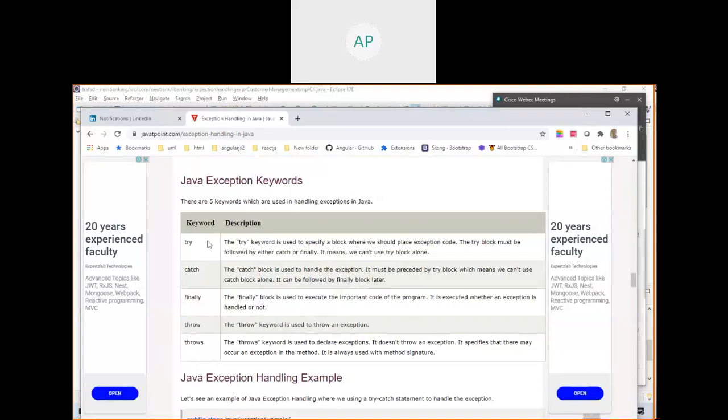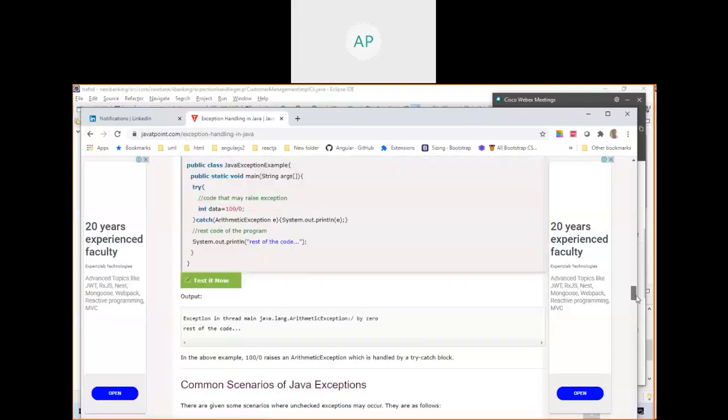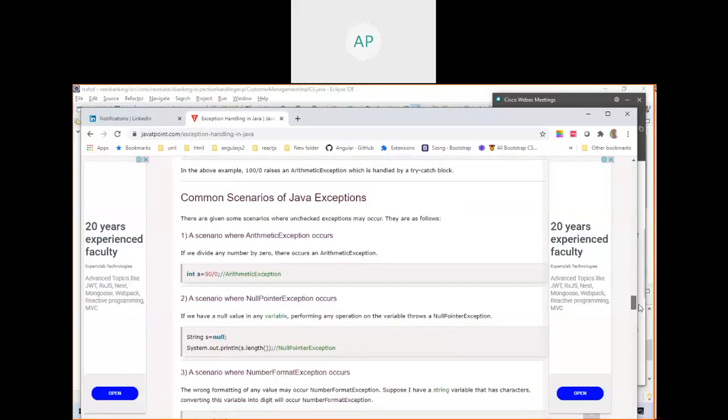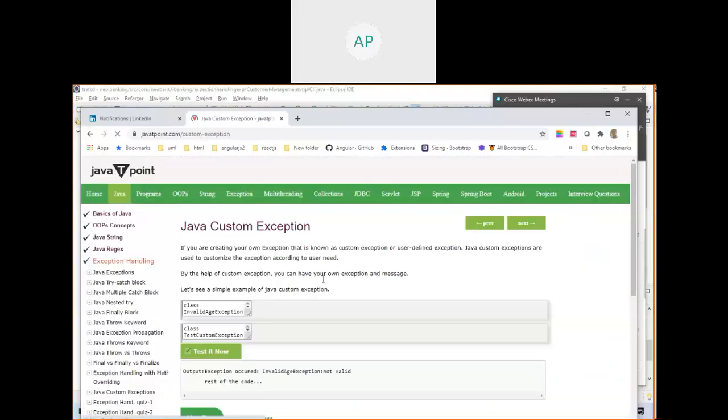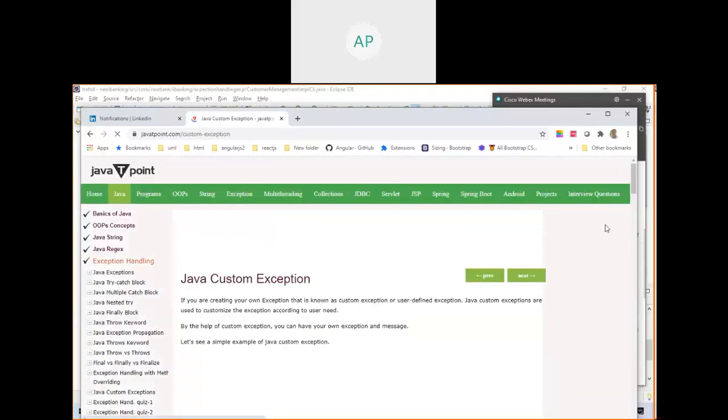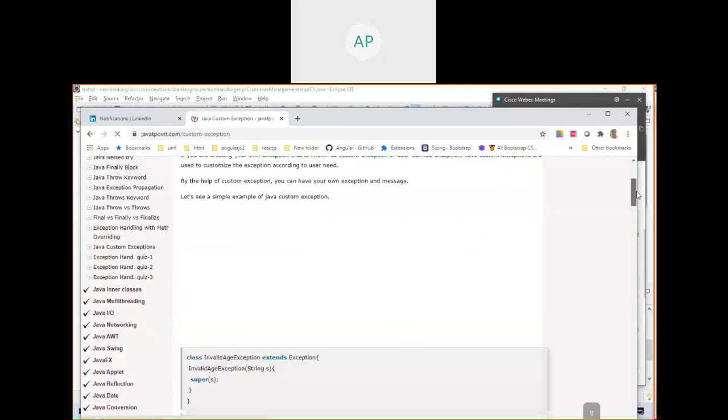So then, see here, try catch. This is very important. Try catch, finally, throw, throws. Very, very important. And after that, the next common scenario is custom exception. Very important. Custom exception: we can create our own exception.